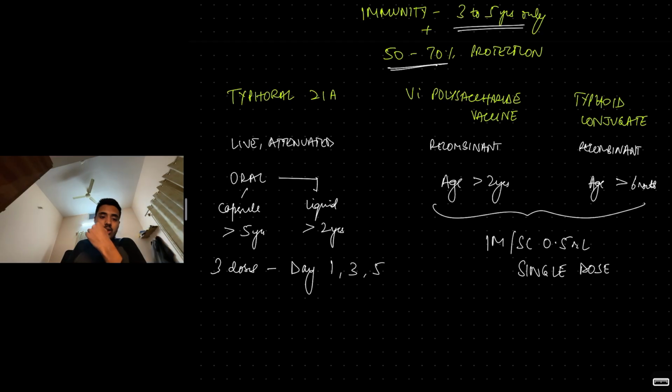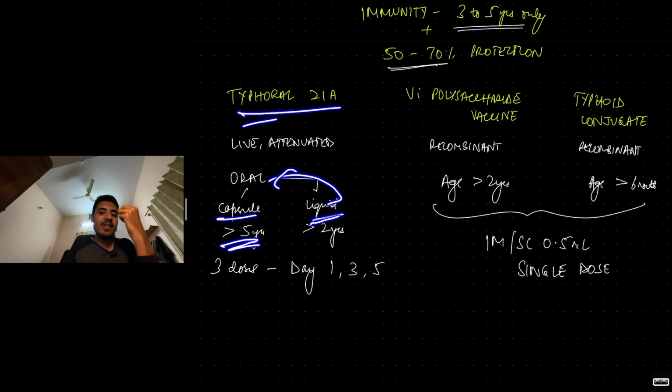The oral vaccine is a live attenuated vaccine, Typhoid 21A. Oral can be in the form of capsules, which you'll ask the child to swallow. A child less than 5 years old will not swallow properly. So capsule only for more than 5 years. Liquid Typhoid 21A for more than 2 years. And here it is not a single dose.